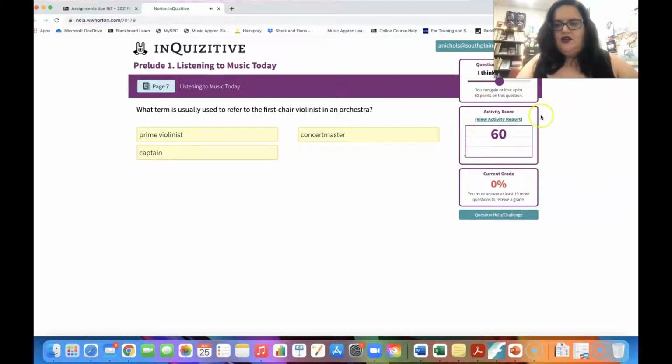And you can keep track of how you're doing over here and your grade here. But you won't get a grade until you answer 20 questions total. Hopefully by those 20 questions, you'll get 100. If not, the good news is you can keep going until you get the grade that you want. And this is how it is for any of these Inquisitive assignments, with the exception of the ERA quizzes, I believe. So you can just keep working until you feel really confident about your grade.